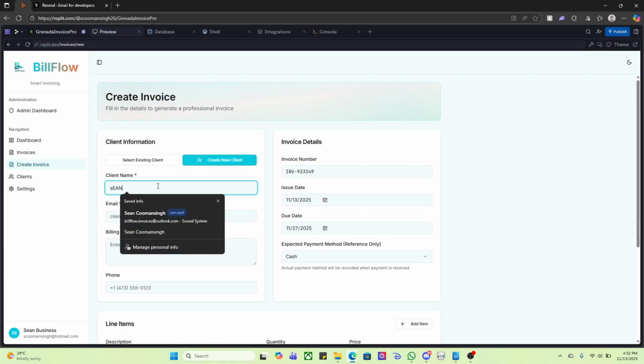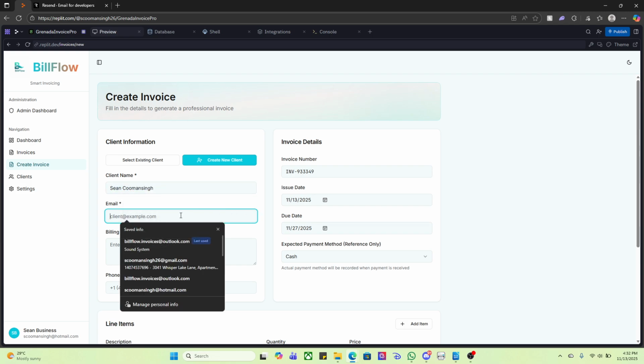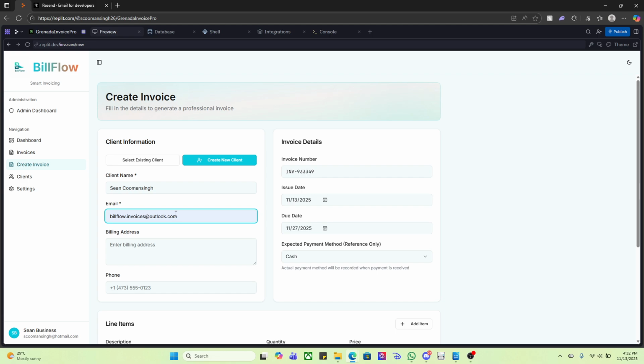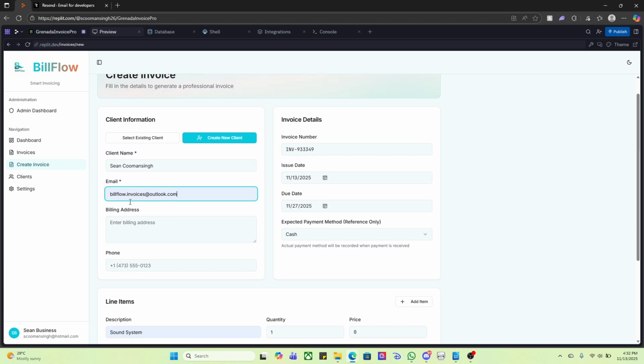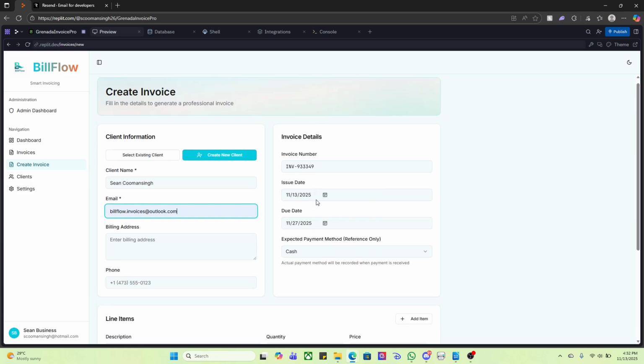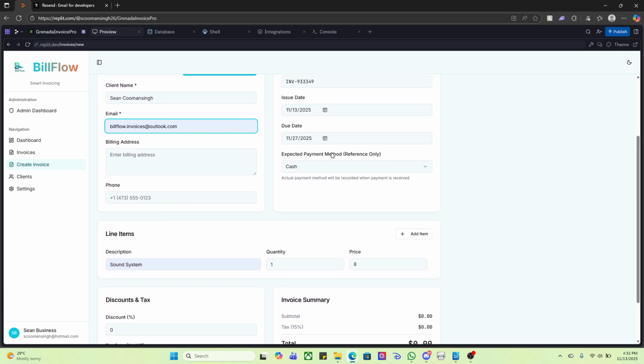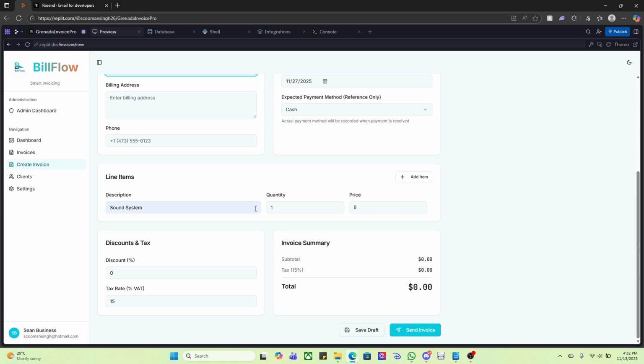So I'm just going to create myself. So Sean Kumansing. And for right now, again, with the domain, I'm just using a single email verification. So when this platform is live, I'll then purchase a domain, and then all the emails will be sent through Resend through my domain to the receiver of the invoice. You can then put your billing address and your phone number. You can have all details on the side, the invoice number, the date, the due date, and the expected payment method. You can then put what the line items are, what they are actually getting the invoice for.